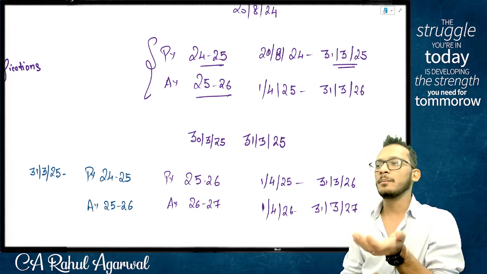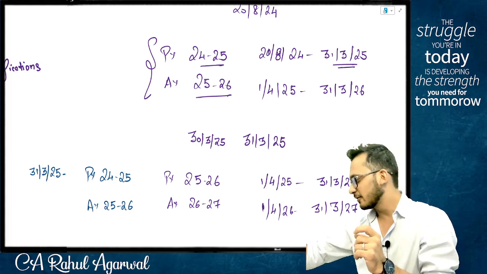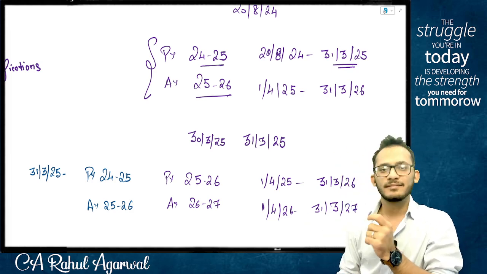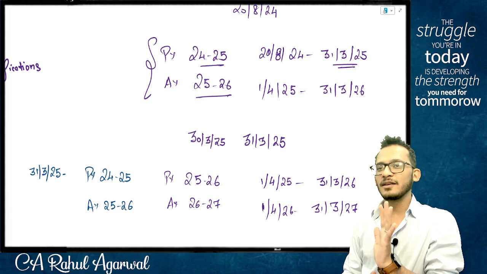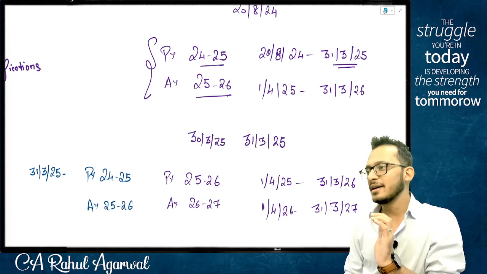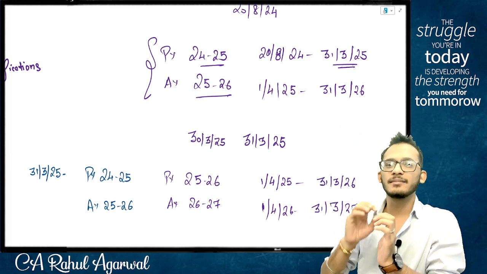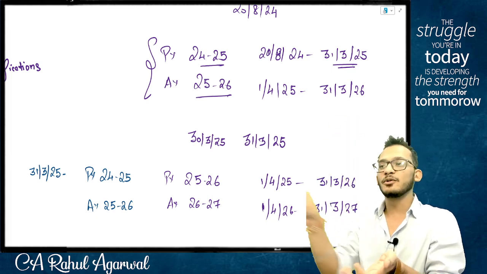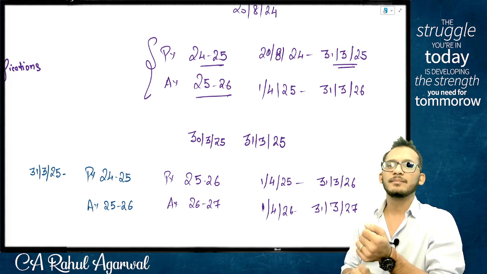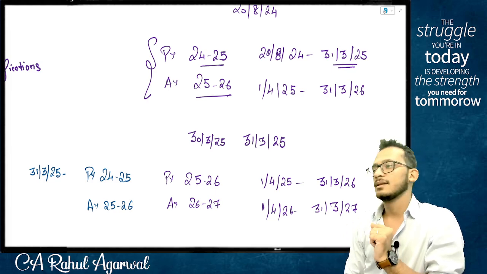And you and I both know companies are getting incorporated at 11:59:59, because ROC closes at 5. Which means no matter how hard you try, by 5 p.m. you will get a certificate. So it will be 31st March, 5 p.m. to 31st March, 12 p.m. Still makes sense. Agreed, not agreed?